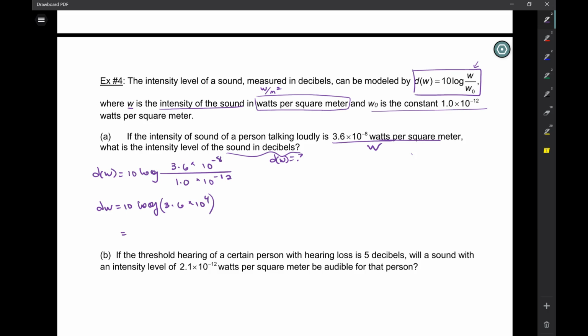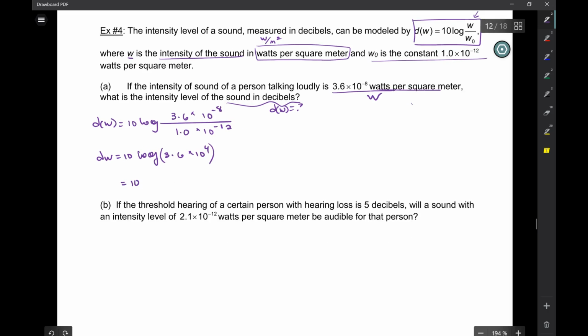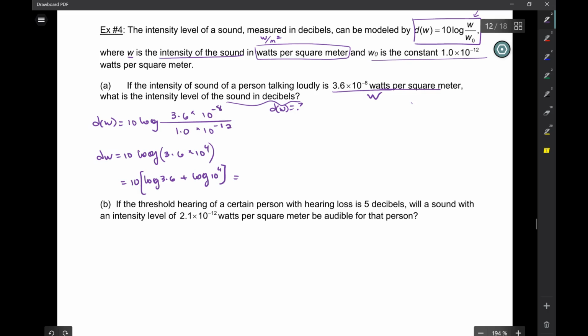And now I'm going to tie it to what we're going to do in the next lesson. So this is 10. In Algebra 2, you learn that log of A times B is log of A plus log of B. You remember? So this is log of 3.6 plus log of 10 to the 4, with brackets around this. And log base 10 of 10 to the 4 is just 4. At some point there's a calculator involved, but that much you should know.